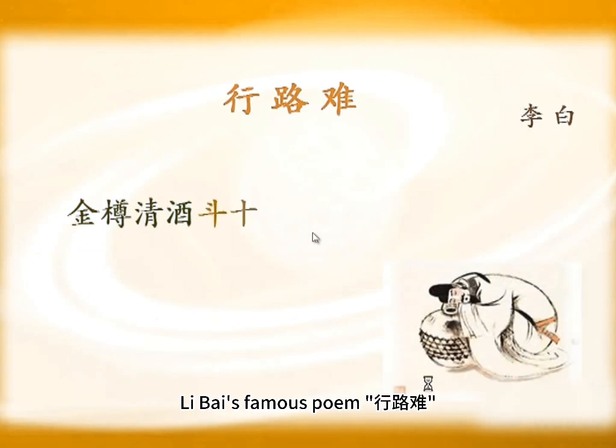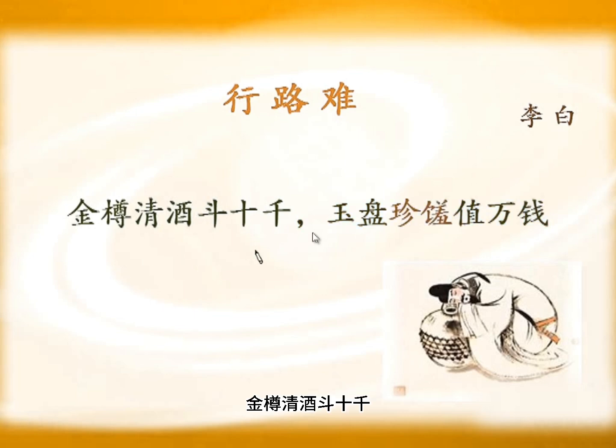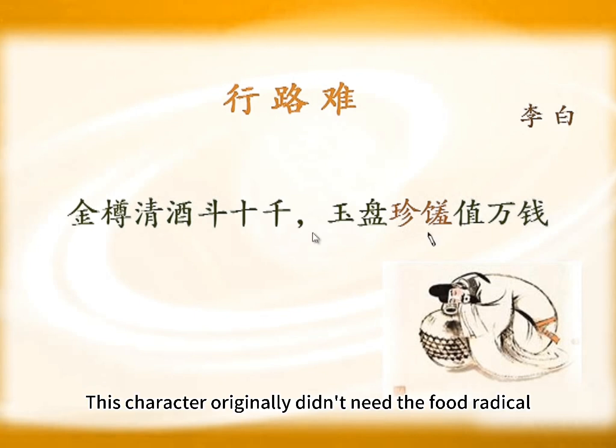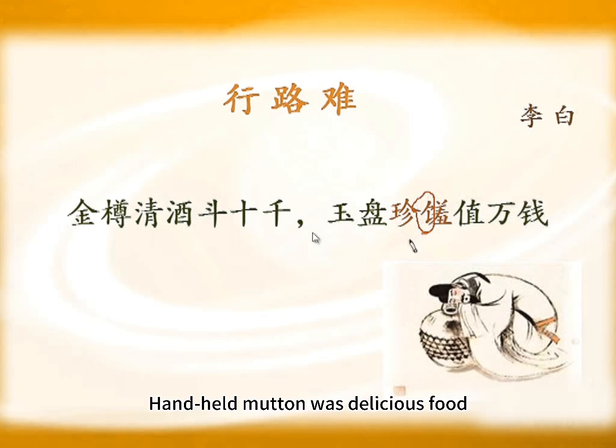Li Bai's famous poem, 行路难. 金樽清酒斗十千. 玉盘珍馐值万钱. 玉盘珍馐 means delicacies on a jade plate. Delicious food. This character originally didn't need the food radical. Handheld mutton was delicious food.